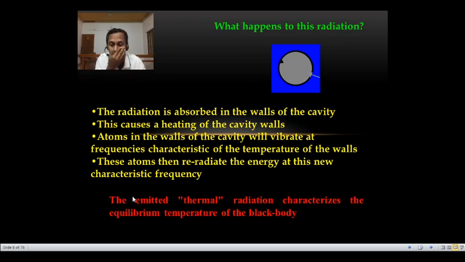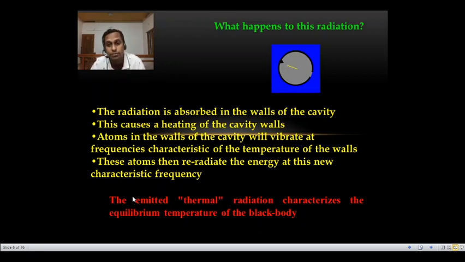Now I think it is clear. The radiation is absorbed by the black body. After absorption, the atoms of the black body vibrate at their characteristic frequency.